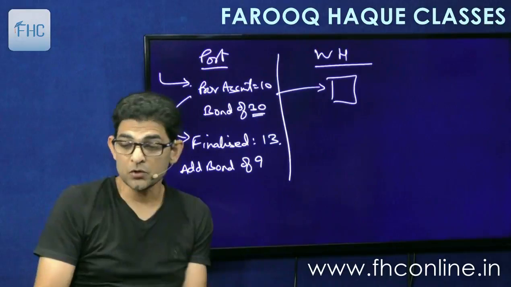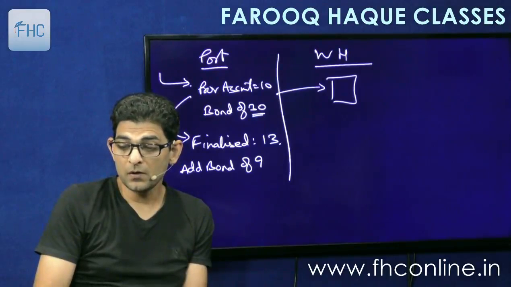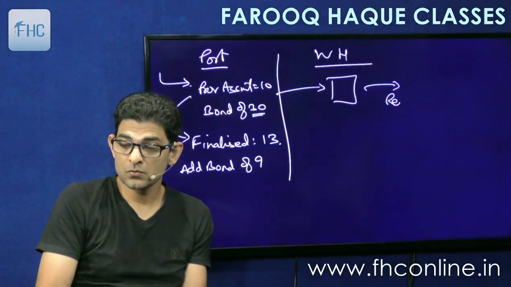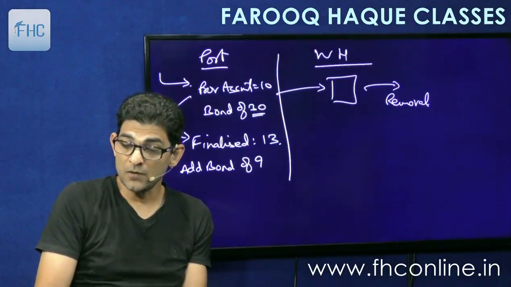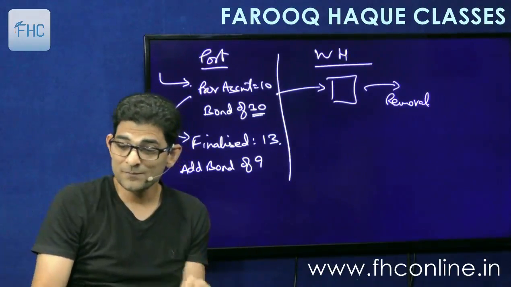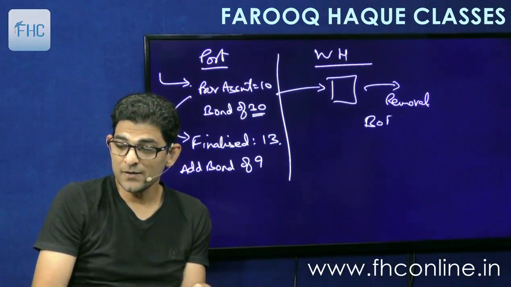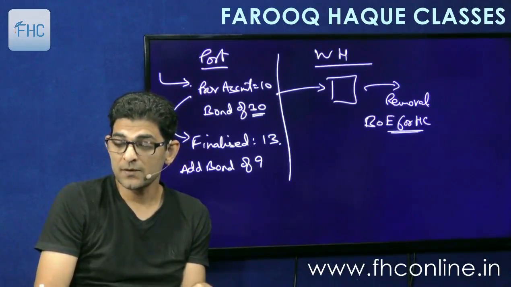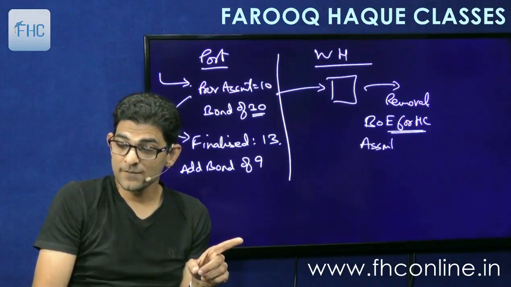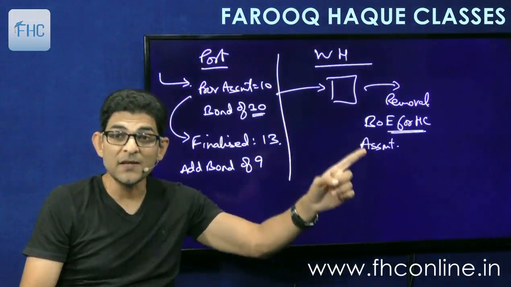And then later on, when you want to remove the goods from the warehouse, you will have to file another bill of entry for clearance from warehouse, right? So you will file another bill of entry for home consumption here, and then the duty will be assessed again, and this assessment is the final assessment.